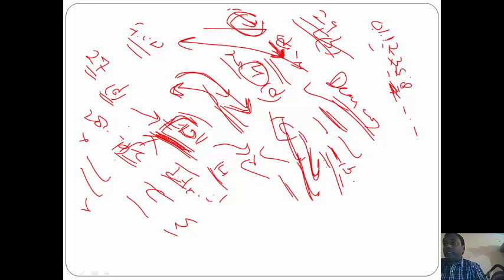Now coming to 40th question, what was the position held by Dr. S. Radhakrishnan before he became the Vice President of India? He was ambassador to the Soviet Union. So answer D is the correct answer.